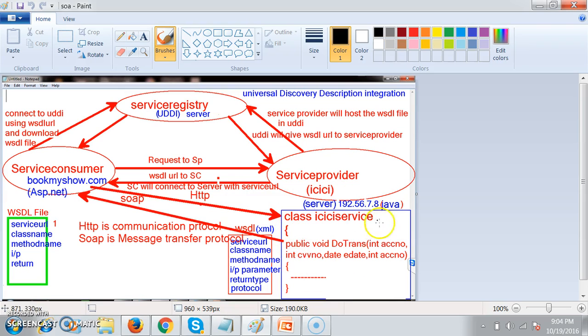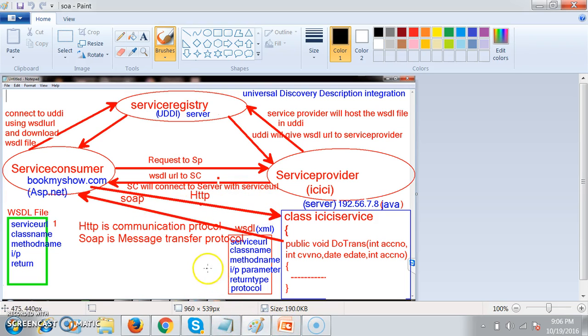Is it clear? So this is called a web service. Who will create the web service? A developer will create the service. Who will consume the web service? A developer who is developing a web application will consume the service. So the service is created by a developer and consumed by a developer. Mostly you all are developers who are learning web services. Mostly we will not create web services; we are the users who will try to consume the service.